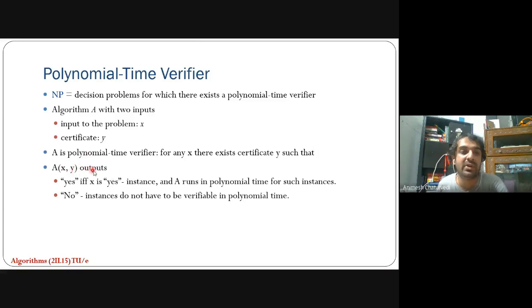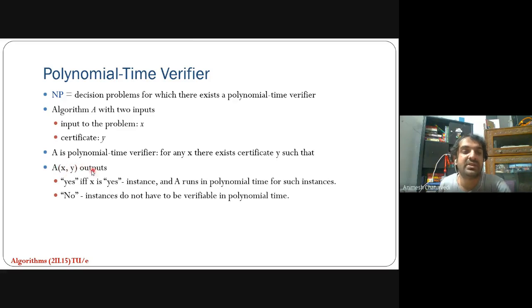The output will be generated as yes if the algorithm A could be run in polynomial time, and no if the algorithm is not able to be verified in polynomial time. So this is the polynomial time verifier.